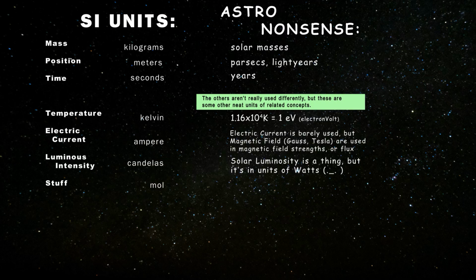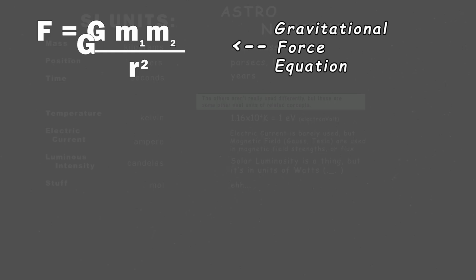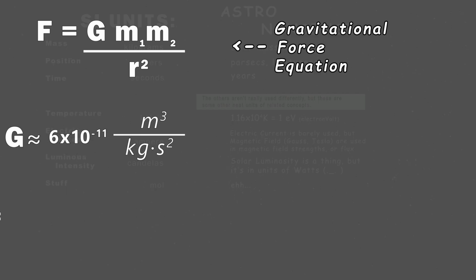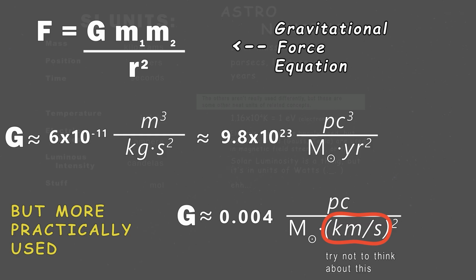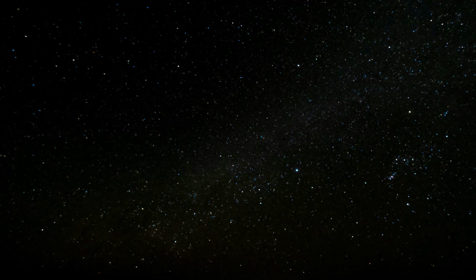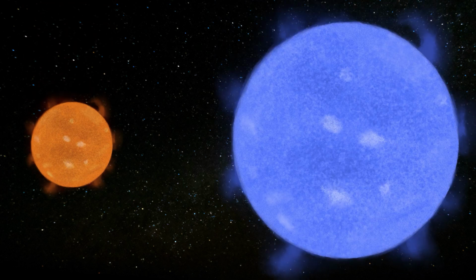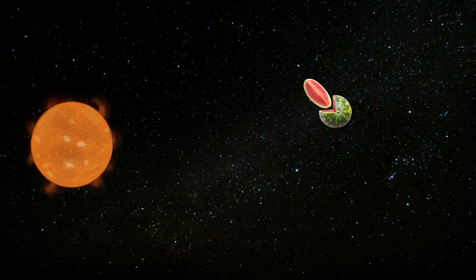This doesn't mean the physics changes, just that the scale of the units do. Now, let's say the gravitational constant can move from units of meters cubed per kilogram per second squared to parsec cubed per solar masses per year squared, simplifying the calculations. So now you're comparing star to star instead of stars to a watermelon or whatever we measure in kilograms.